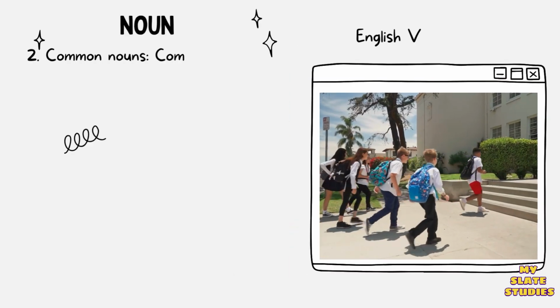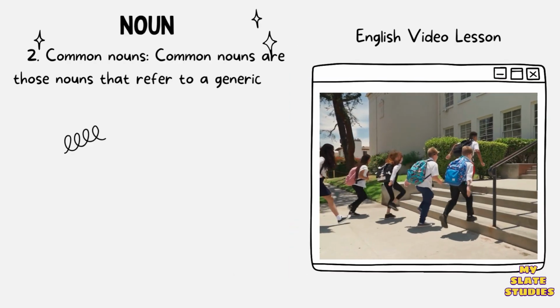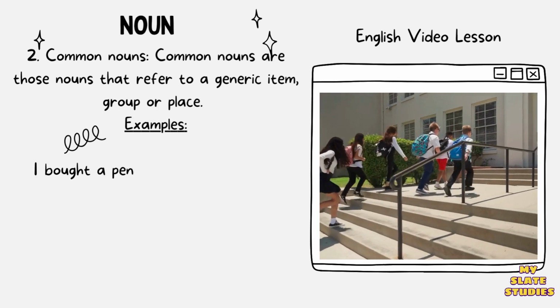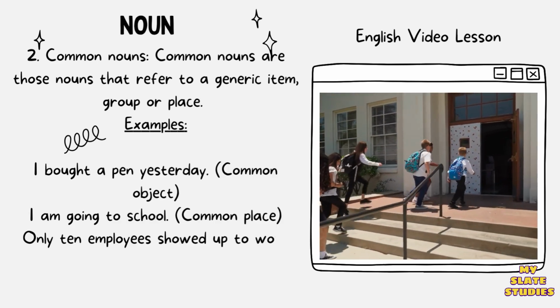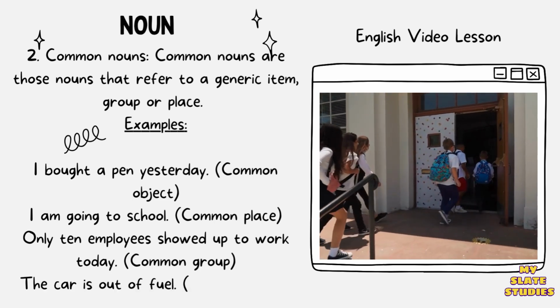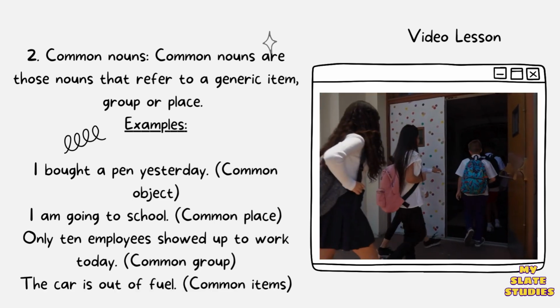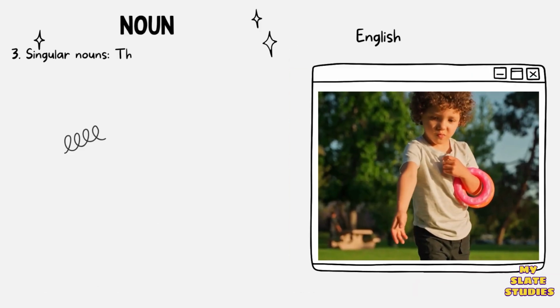2. Common nouns. Common nouns are those nouns that refer to a generic item, group, or place. Examples: I bought a pen yesterday. Common object. I am going to school. Common place. Only 10 employees showed up to work today. Common group.